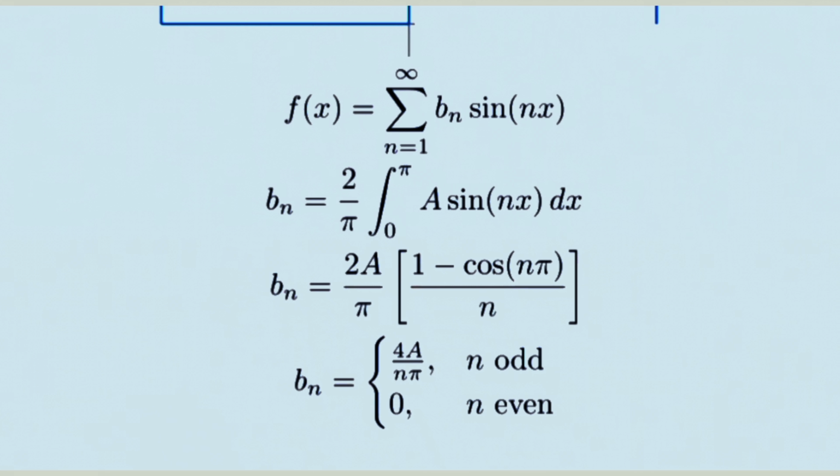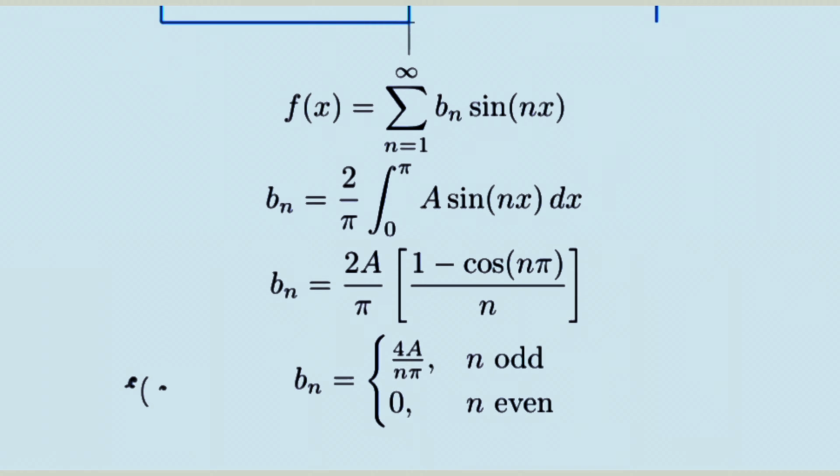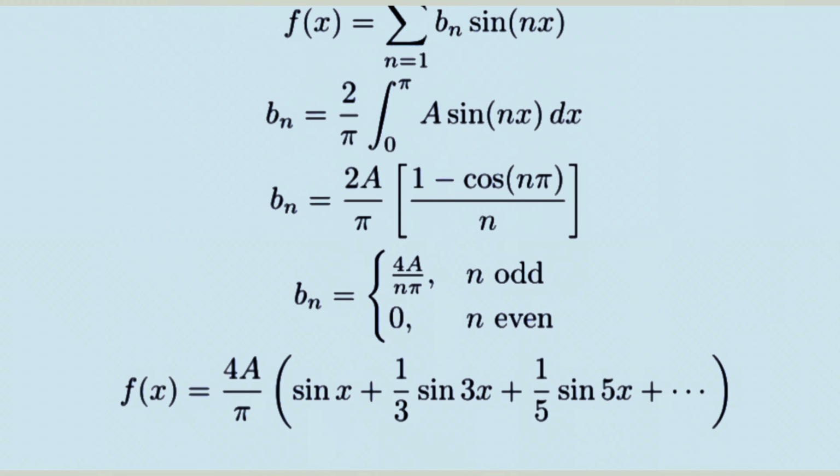This produces the classic result that b sub n equals 4a over n pi for odd n and 0 for even n. So the Fourier series becomes a sum of only odd sine terms. We can write it as 4a over pi times sine x plus 1/3 sine 3x plus 1/5 sine 5x, and so on.